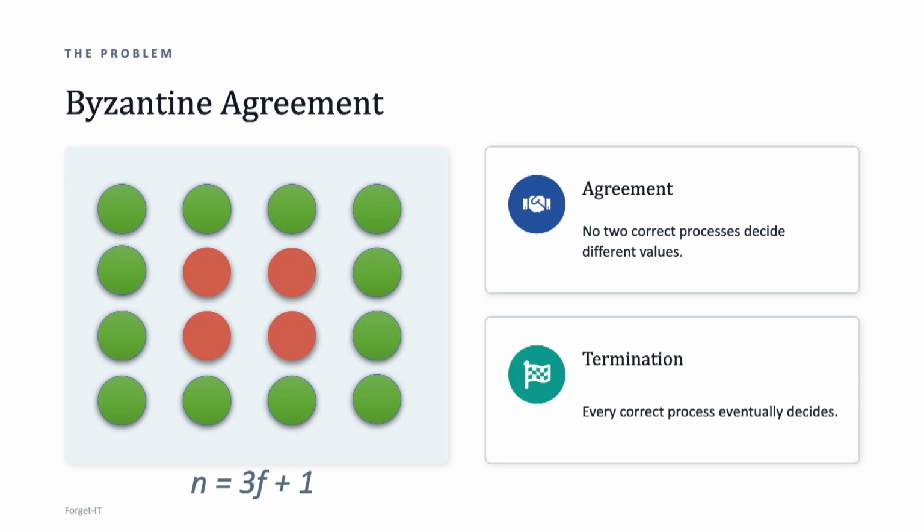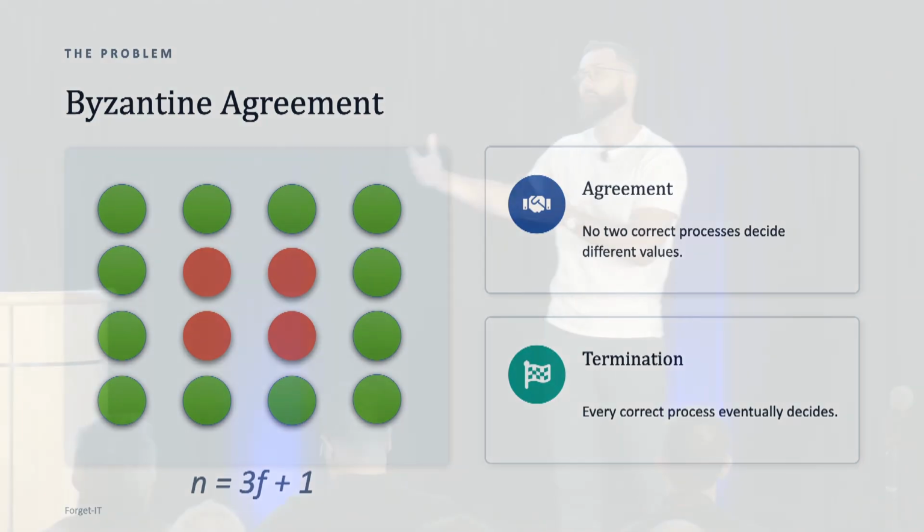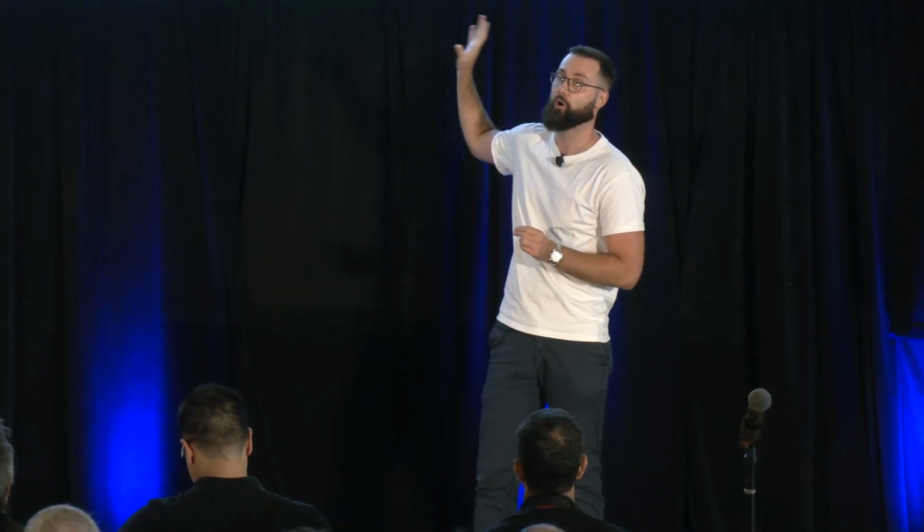They eventually decide something. Now, the way I define the problem here makes it actually trivial, right? We can just decide 0 right away. That is why there is the third property, which we usually call validity, which makes this problem non-trivial by saying that in some executions, A is an admissible decision value, in some executions, B is an admissible decision value, and so on and so forth. But for the sake of this talk, or at least for now, I will ignore this validity property completely. We will come back to that in a second.